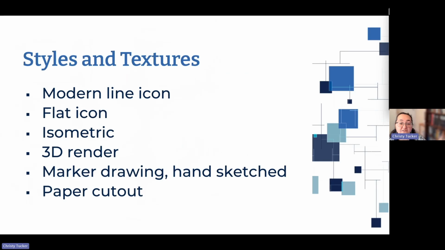So there are styles and textures for icons that you can use. I like modern line icon and flat icon. Those are probably the two that I use the most often. But you can do isometric icons. I've done 3D renders. I've done some hand-sketched marker drawing or colored pencil or scribble drawings for some of my clients and some projects. Paper cutout can be an interesting one.